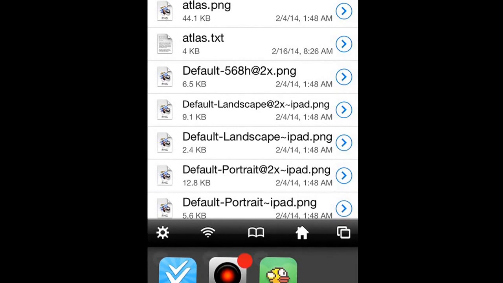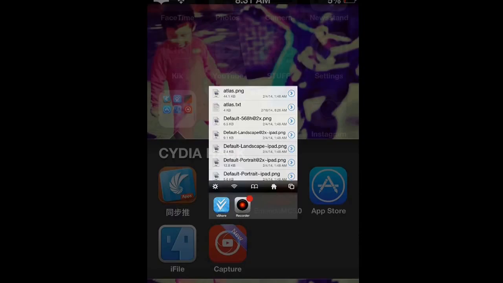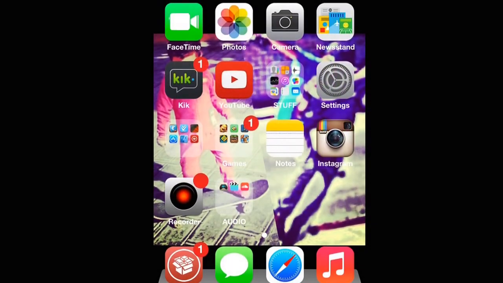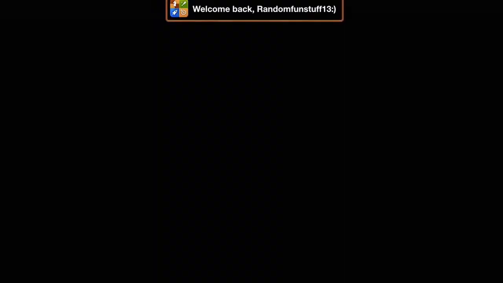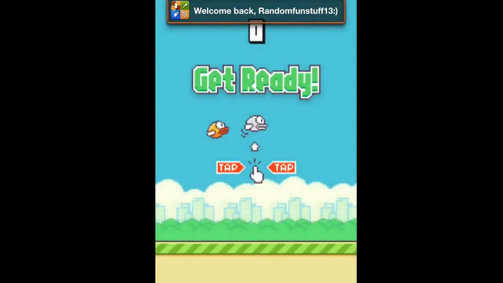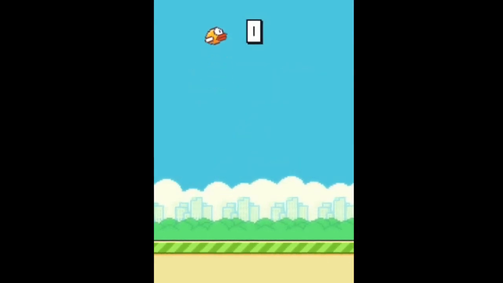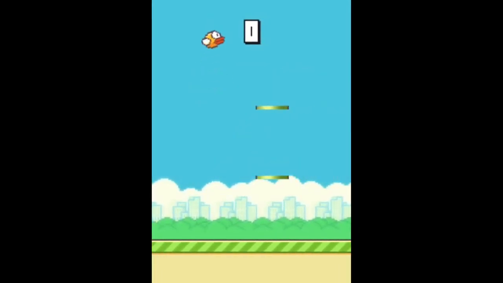Delete the data for Flabby Bird. Do not delete the data for iFile. And then you guys just go over here and load up Flabby Bird. Keep tapping. Then you guys are gonna be seeing those.